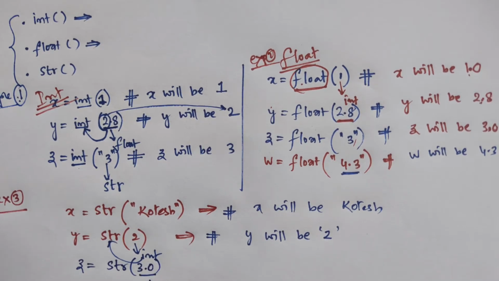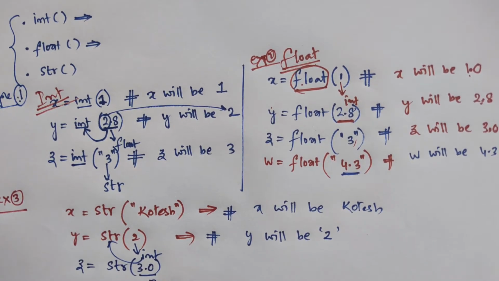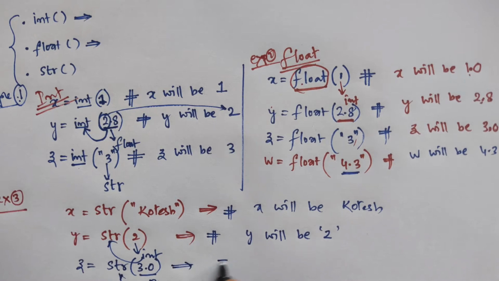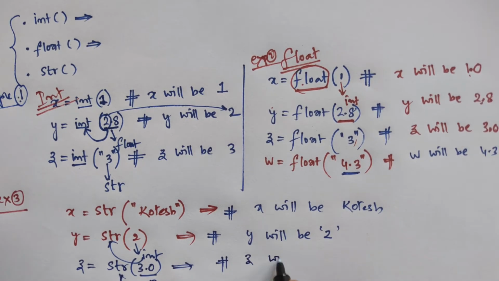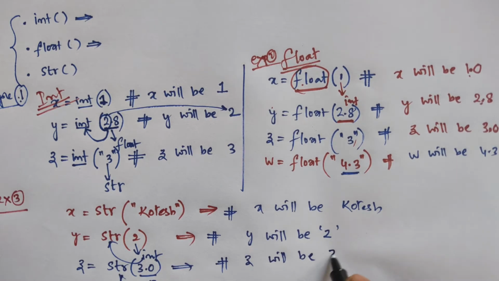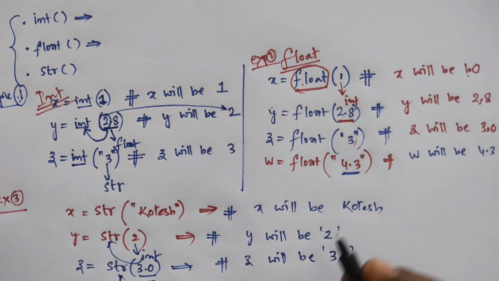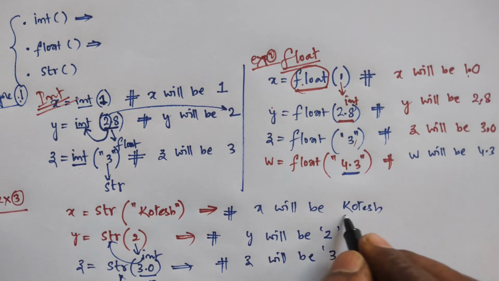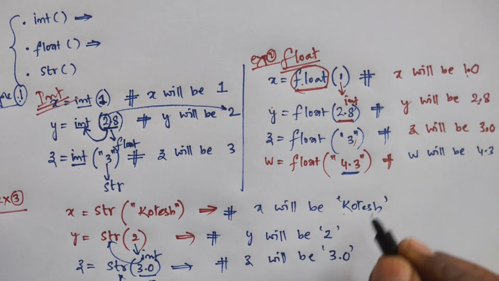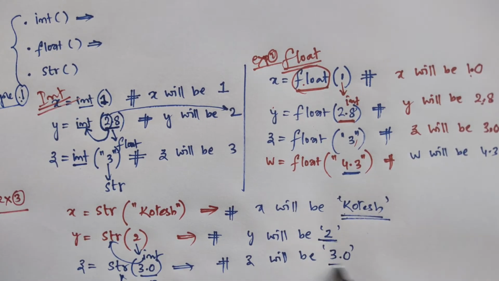Here the input is a float, but it can be converted into a string, then z will be '3.0' in single quotation. Similarly, all the data are in single quotation.